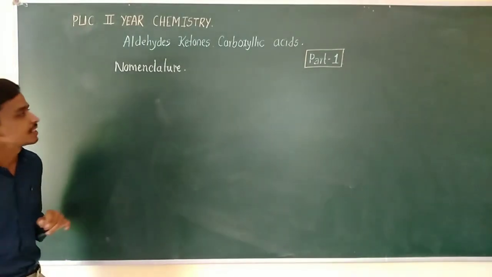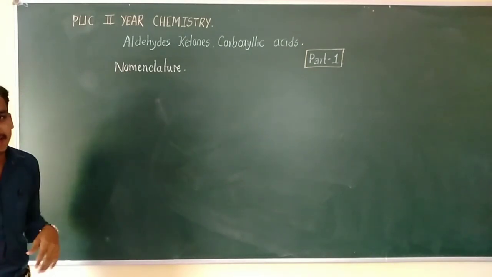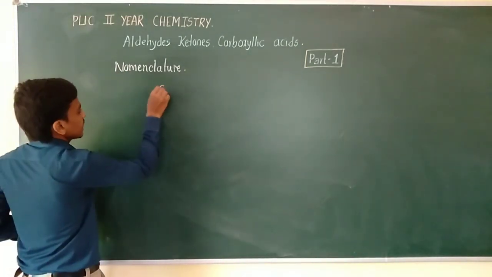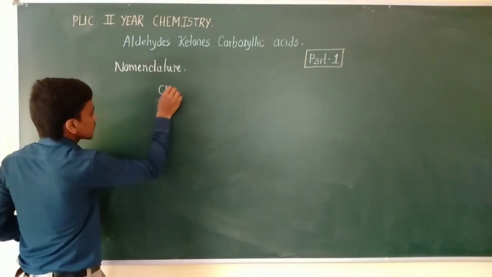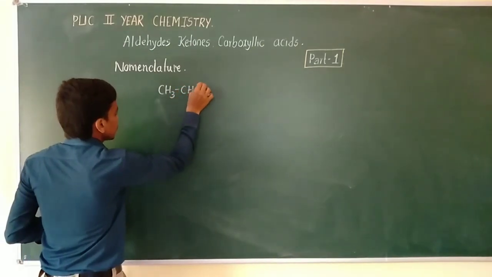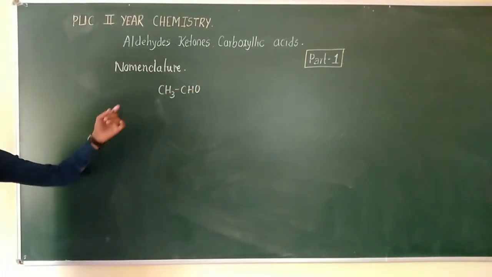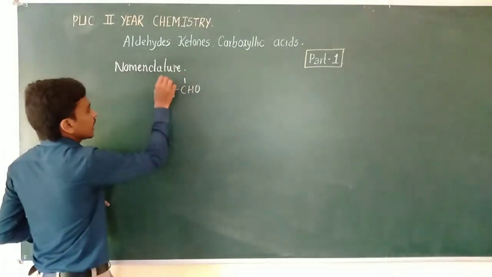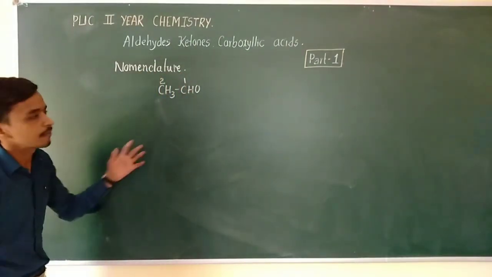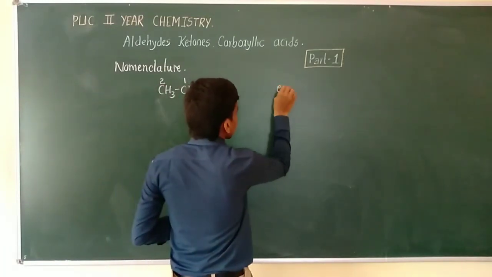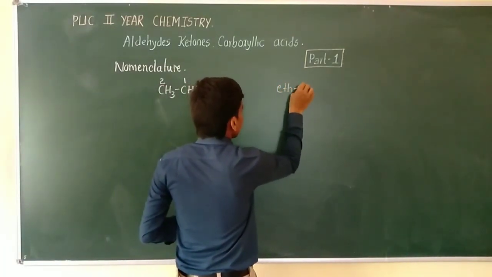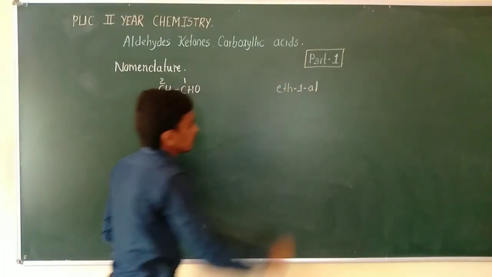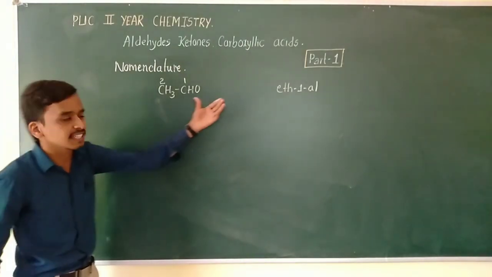Let us continue with the nomenclature of aldehydes and ketones, identifying the compounds one by one. This is CH3CHO. A total of 2 carbon atoms are present, marked as 1 and 2. Therefore, this compound is known as ethanal.